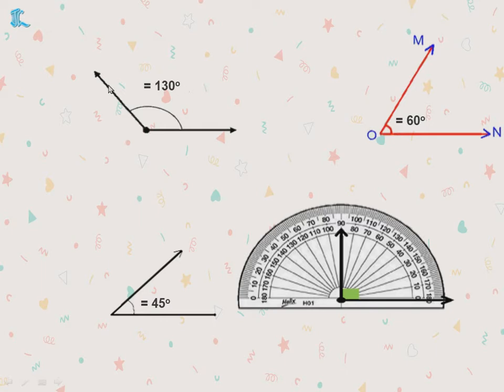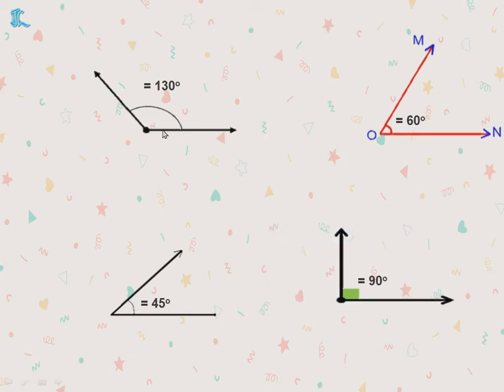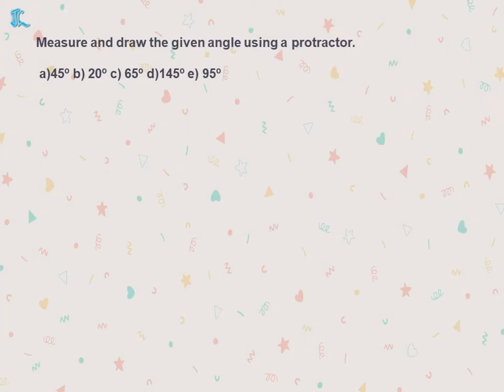This is when the angle is given to you, and you are keeping your protractor and measuring. Now this is extra material which I am giving you, children, this is not given in your textbook. But if they ask you to measure and draw the angle using a protractor, now I am asking you to draw 45 degrees. The first one, 45 degrees I am asking you to draw. So how will you draw, children?